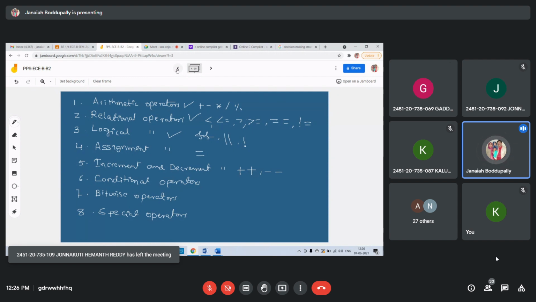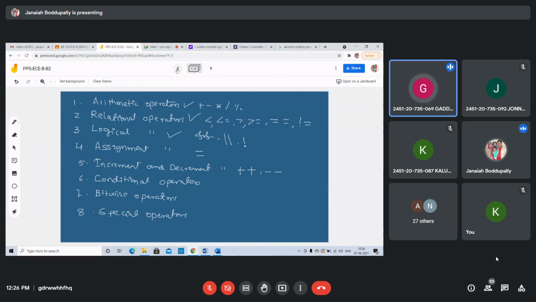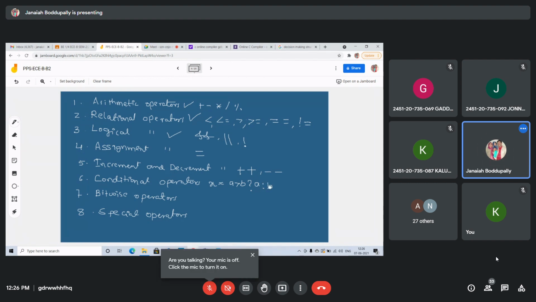Now we need to discuss two special operators. The eighth one is the conditional operator, like if else. Suppose with the question mark: x equals a greater than b question mark, then the first expression, colon b semicolon. If the condition is true, the first expression is evaluated. If the condition is false, the second one is evaluated, and the result is stored into x.